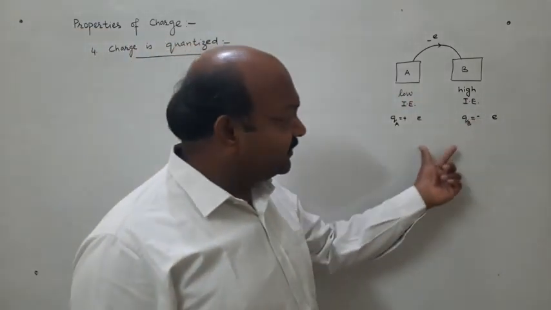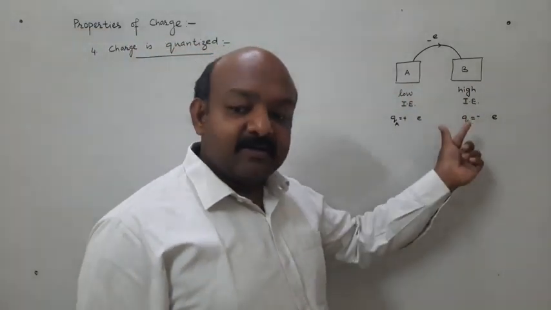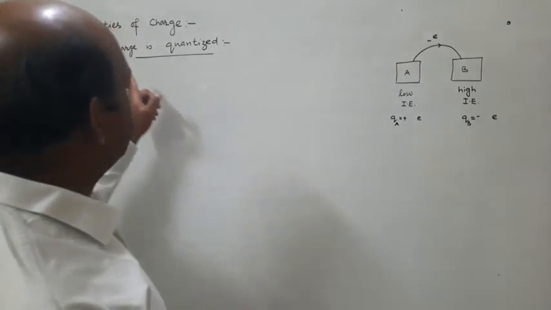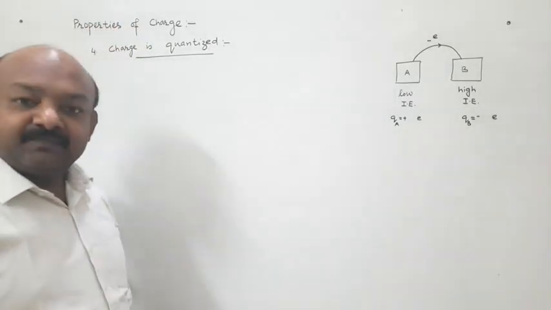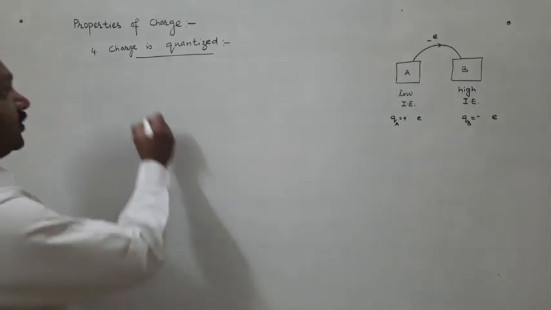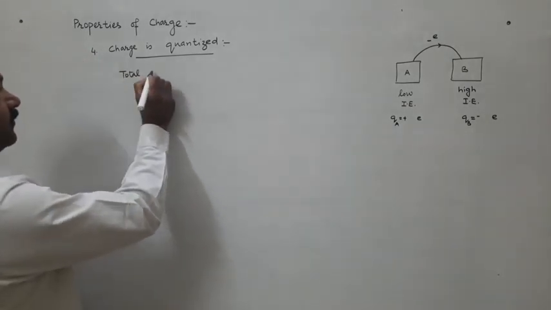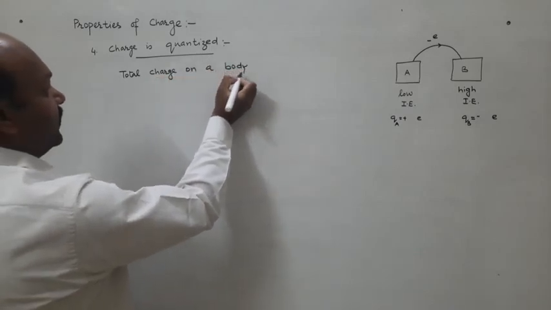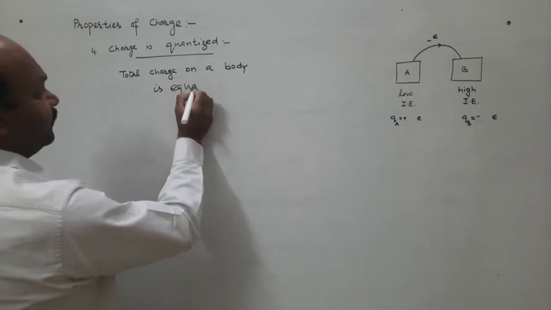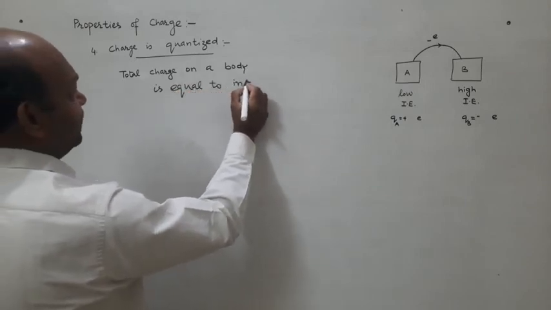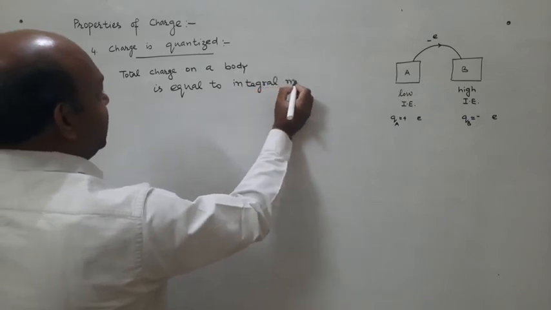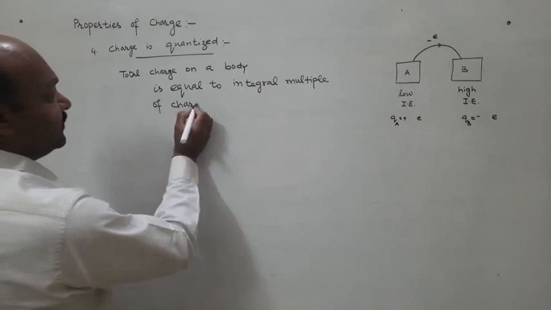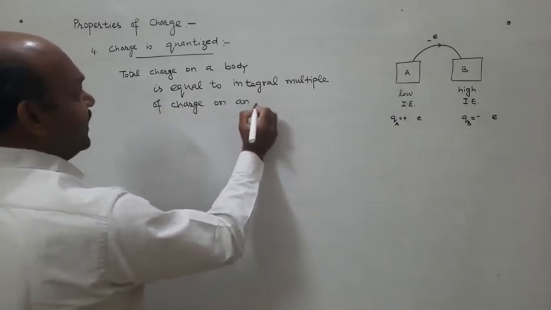So this kind of nature, that either we can transfer 1 electron or 2 or 3 or 4, leads to quantization of charge. It gives us that the total charge on a body is equal to an integral multiple of the charge on an electron.